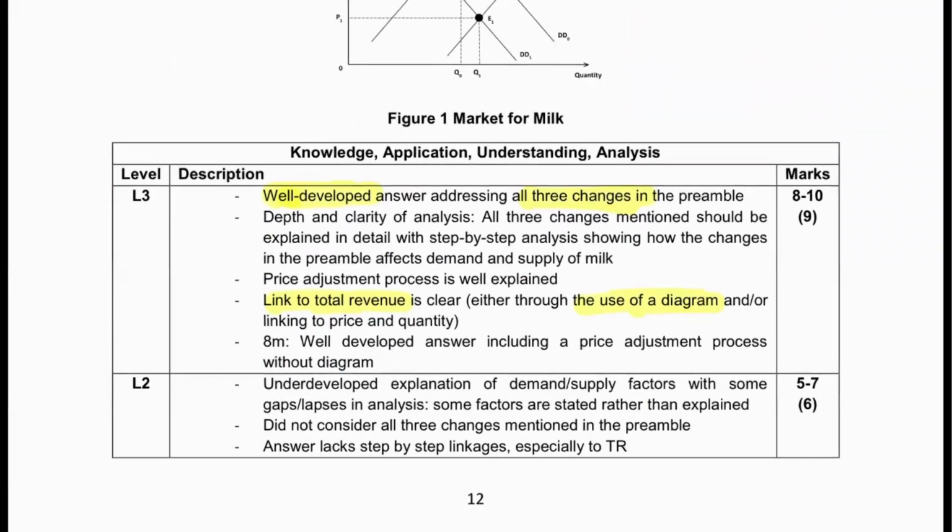It is also very important for you to explain the process of price adjustment. You need to use the key terms such as shortage or surplus wherever the keywords apply, and also show the changes in prices and how the changes in prices occur through the price adjustment. Okay.